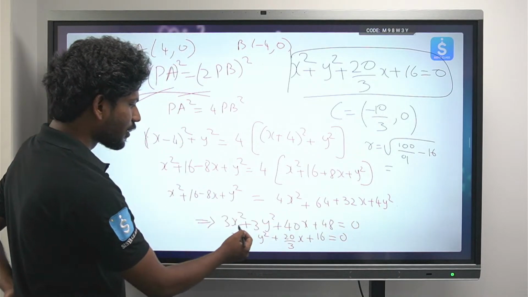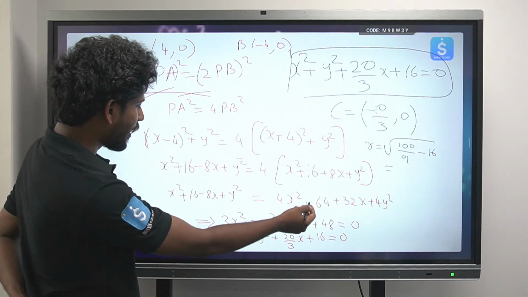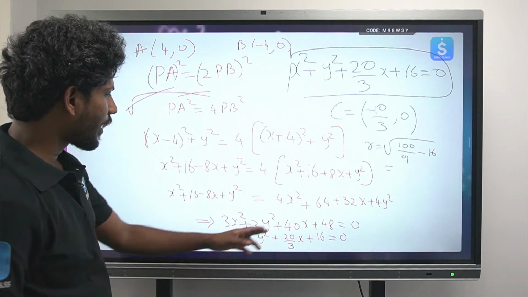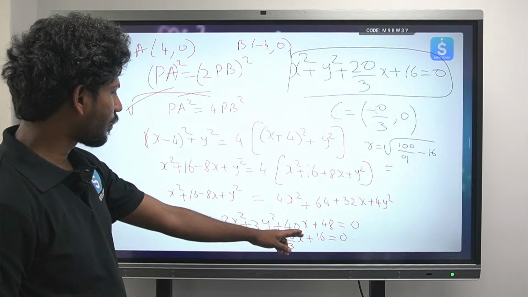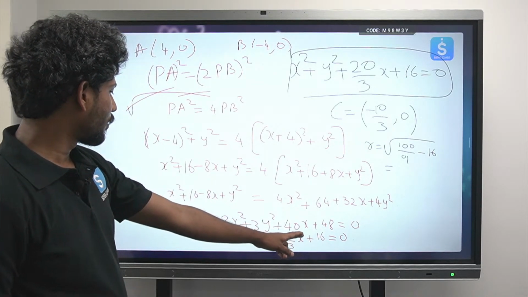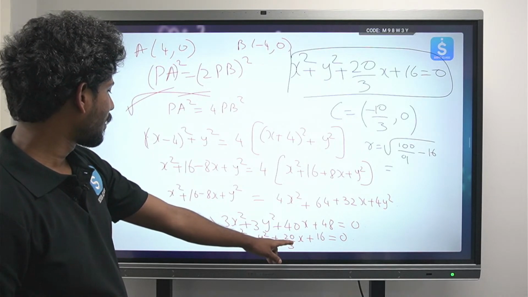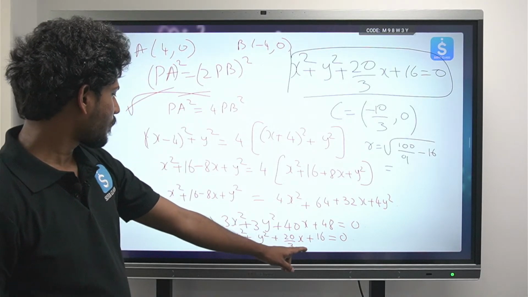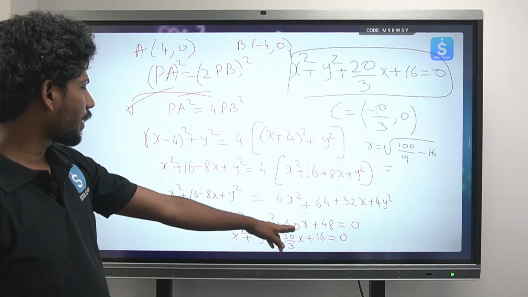So 4x square, 4y square, that will be this, and 32 plus 8 is 40x, and 64 minus 16 will be 48. So x square plus y square plus 20 by 3x plus 16. Up to here the answer is correct.